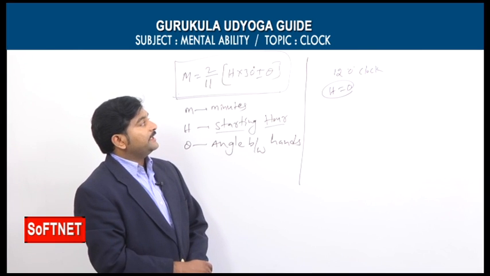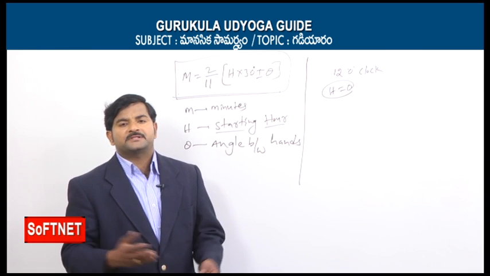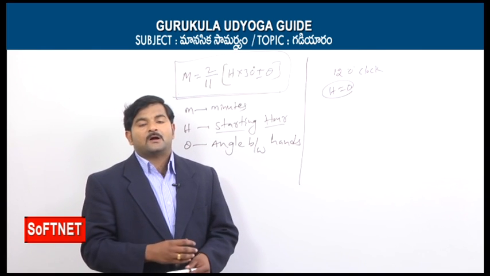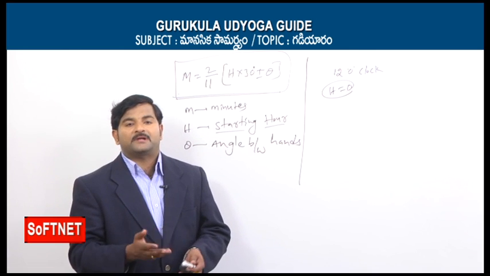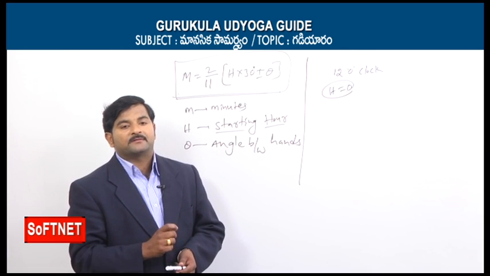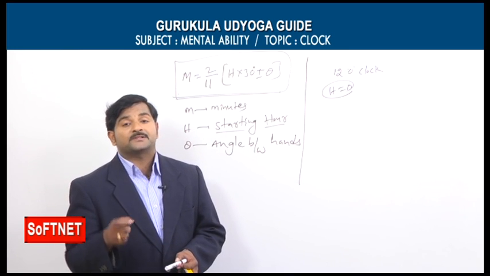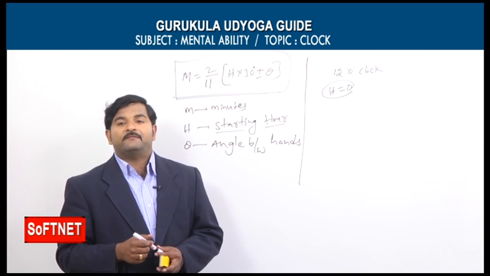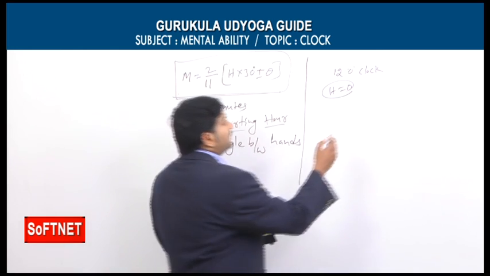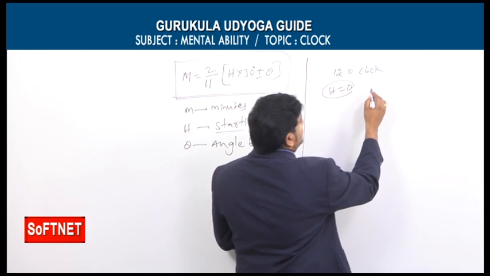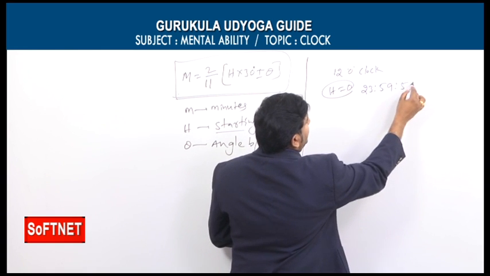So why do we need to take h = 0 when the starting hour is 12 o'clock? It's simple, because the clock we are discussing is only a normal clock, and a normal clock has only 12 hours. That's why h = 0. The best example for the other case is the railway clock. A railway clock has how many hours? 24 hours. For example, if the time in a railway clock is 23 hours, 59 minutes and 59 seconds,